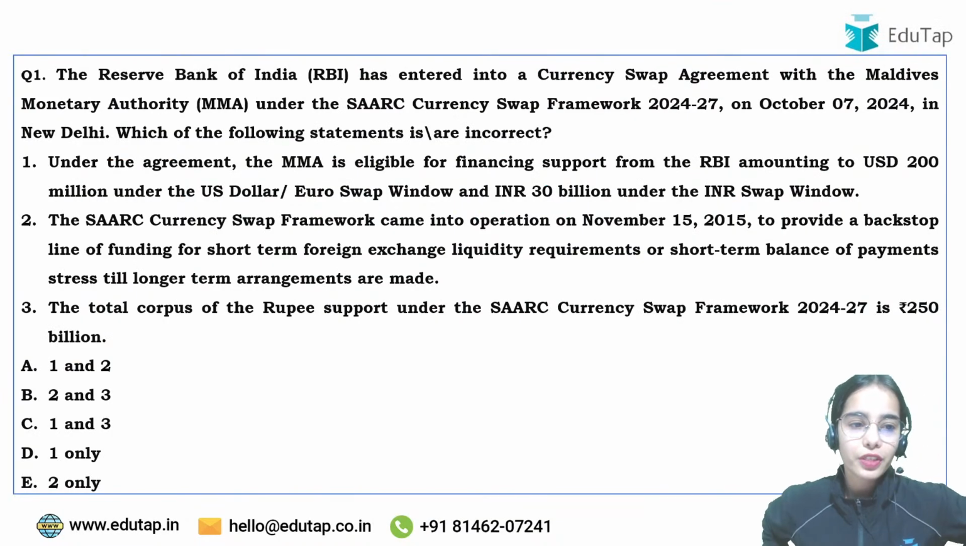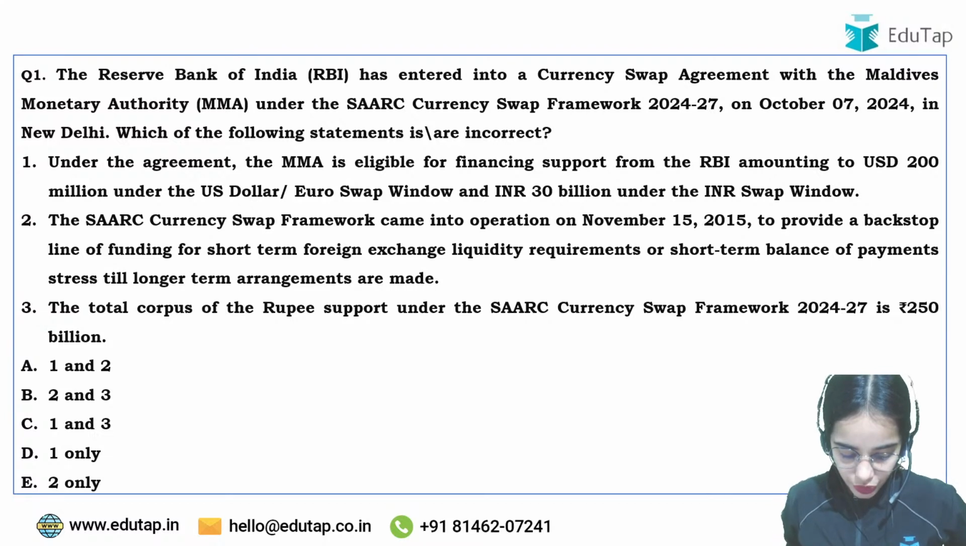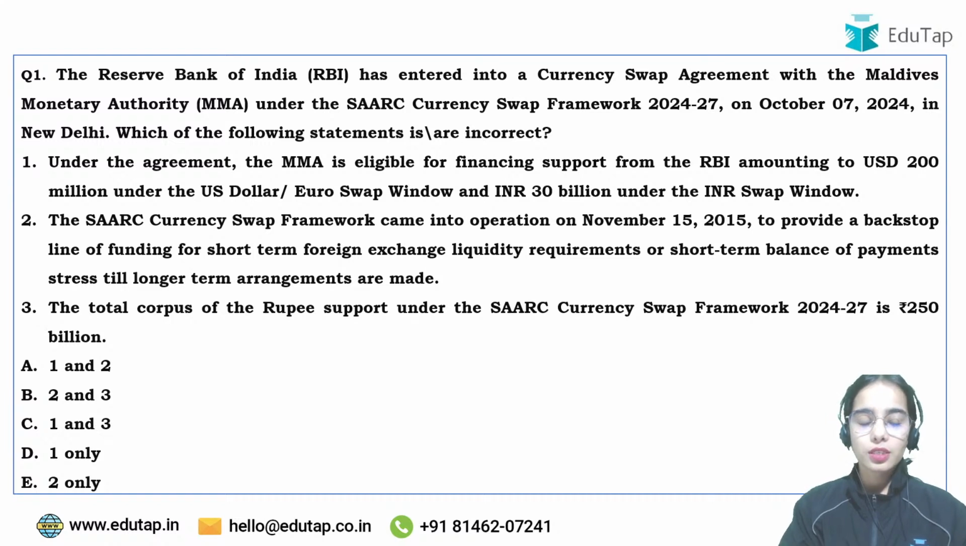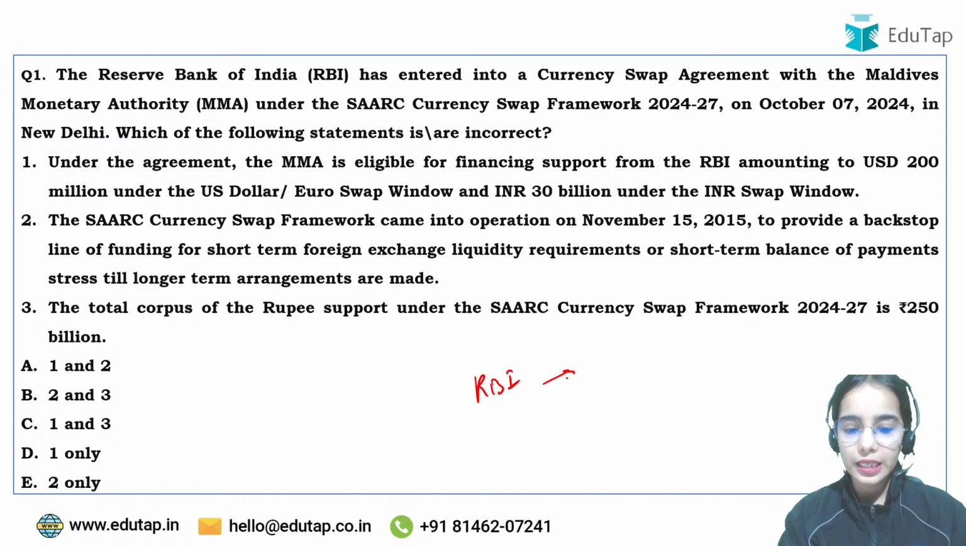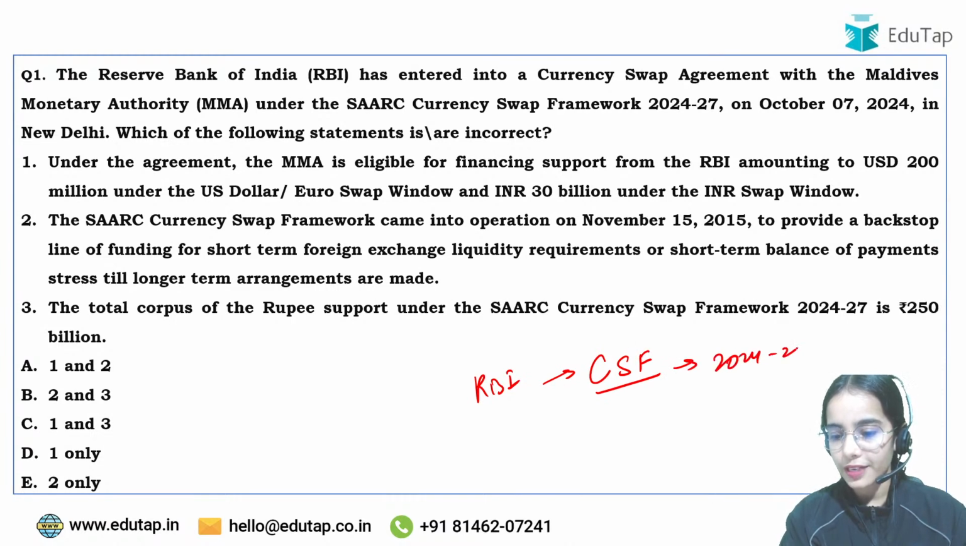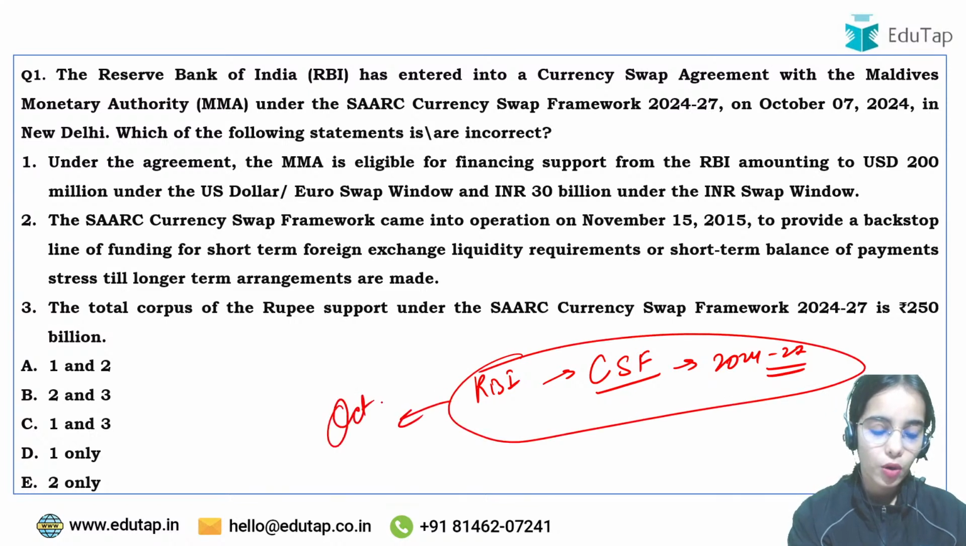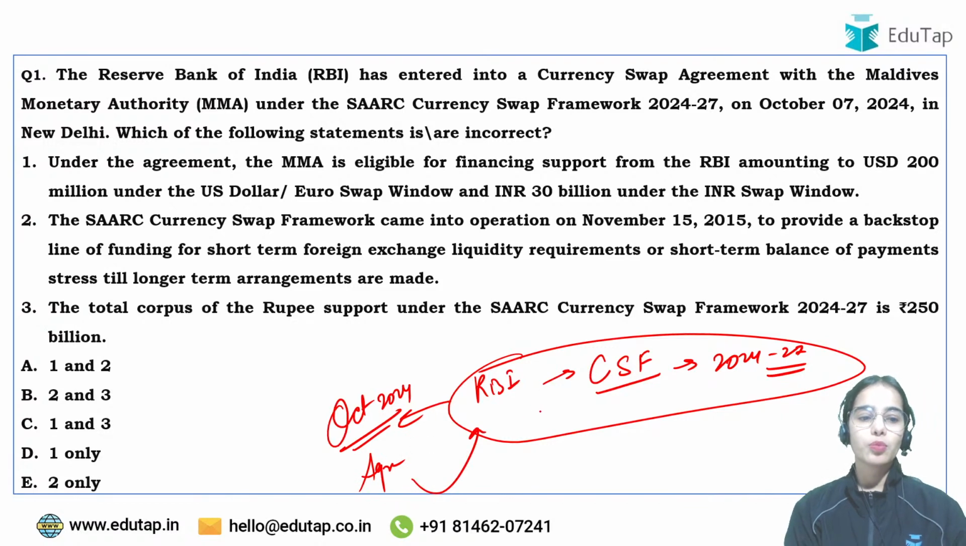Okay, let's start with the first question. Let's see how many of you are aware of this concept. The Reserve Bank of India in June has released the currency swap framework for the 2024-27 period. Recently, in October 2024, the RBI has made an agreement with the Maldives Monetary Authority. Now try to answer this question.